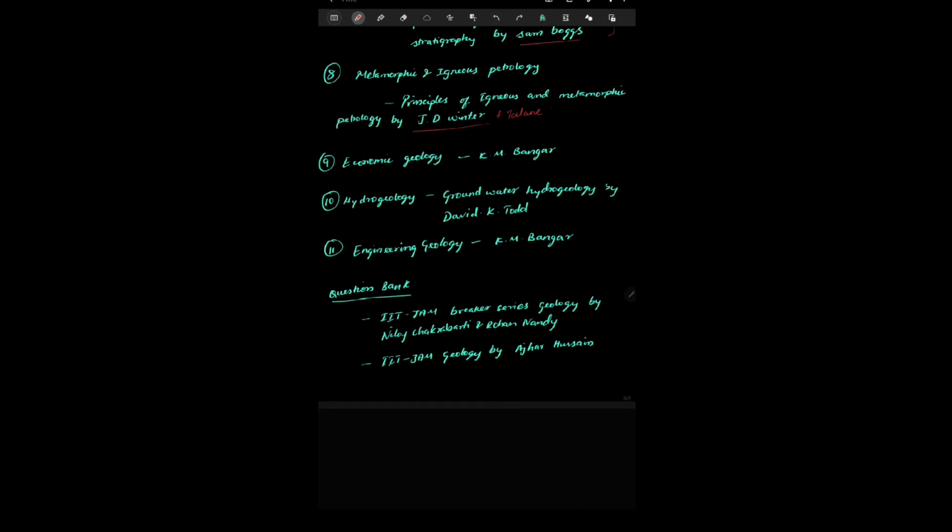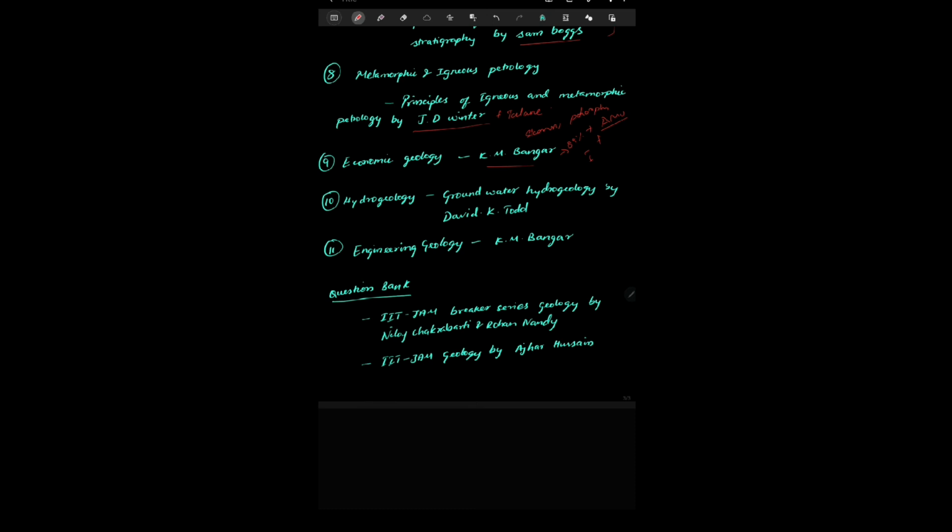And the next topic is economic geology. For economic geology, you can refer to K.M. Bangar. K.M. Bangar almost has 85% of the syllabus. And in addition to that, you can follow Aligarh Muslim University notes. Those notes are really good. And also refer to the internet, because not all the portion is covered in K.M. Bangar, especially some of the topics like skarn and porphyry deposits. It's not given in K.M. Bangar.